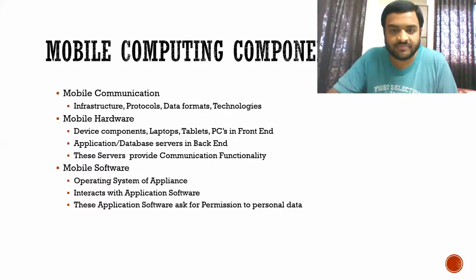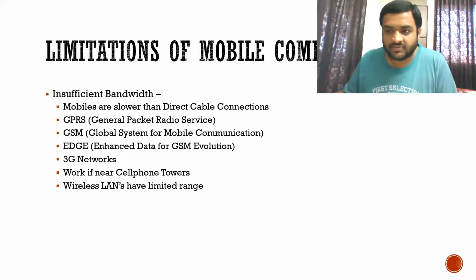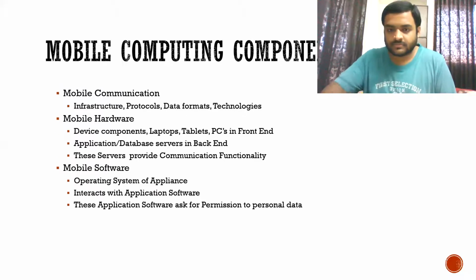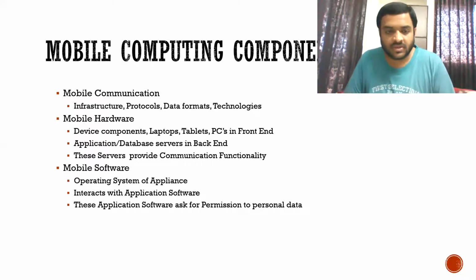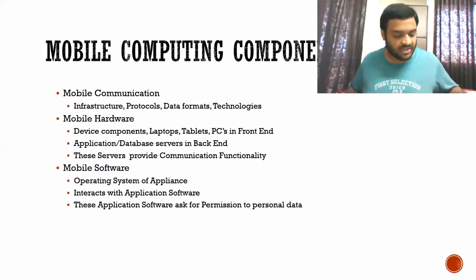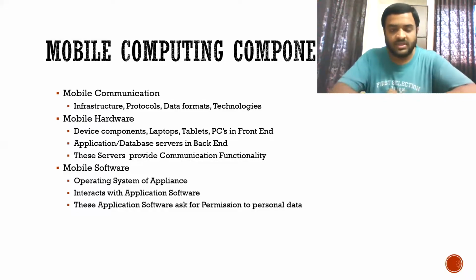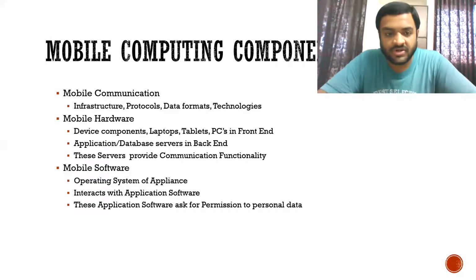After this, let's see what the components of mobile computing are. First one is mobile communication. Here, what they are talking about is the infrastructure of our mobile.